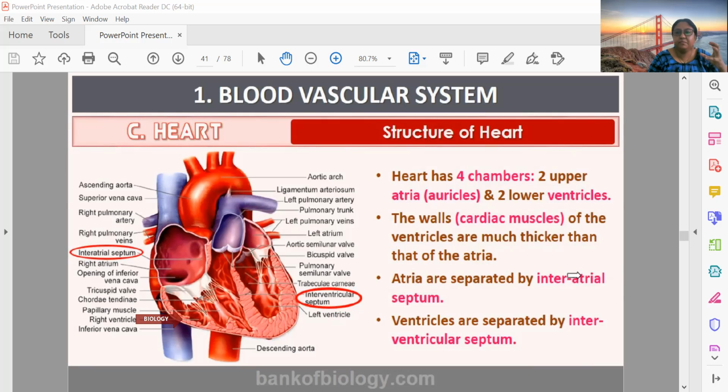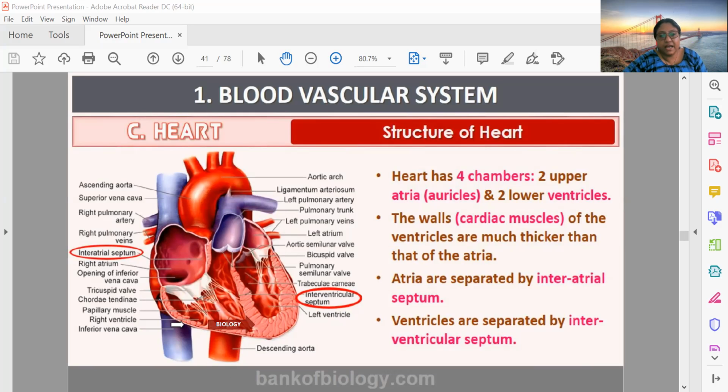Because atrial muscle needs to contract to send the blood to ventricle, which is very near. But ventricle needs to send the blood to lungs or to the tissues. Okay, so that's why ventricles have thicker walls, as you can see, than the atrium. And if you can note down here, the wall of left ventricle is thicker than the right ventricle.